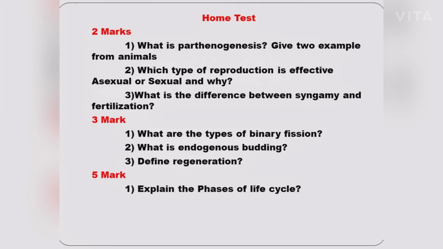I repeat it once again. Two mark questions: what is parthenogenesis? Give 2 examples from animals. Next, what type of reproduction is effective, asexual or sexual, and why? Next, what is the difference between syngamy and fertilization? In 3 mark questions, what are the different types of binary fission? Next, what is endogenous budding? Next, what is regeneration? In 5 mark question, explain the different phases of life cycle.